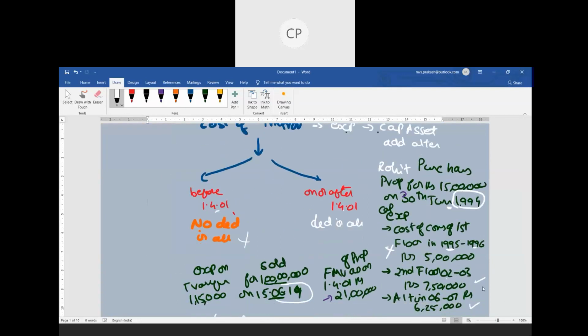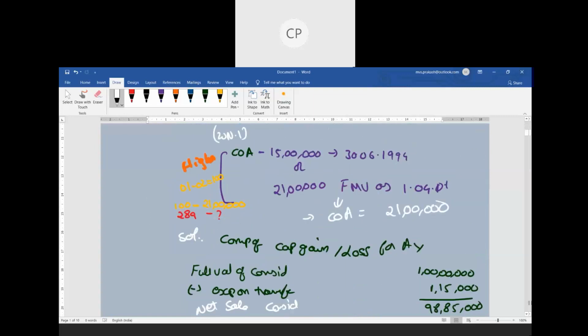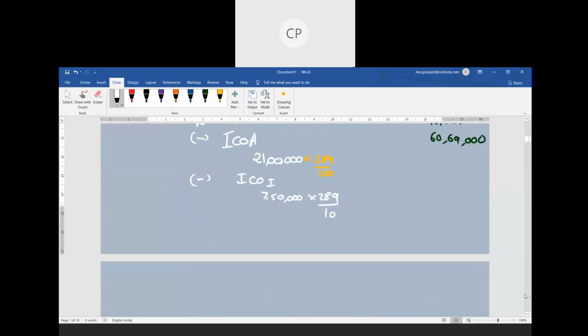If you look into the index table, the value will be 105. So I need to consider the index value as 105. So ultimately 7,50,000 into 289 divided by 105, I'll be getting the total cost of improvement, which is nothing